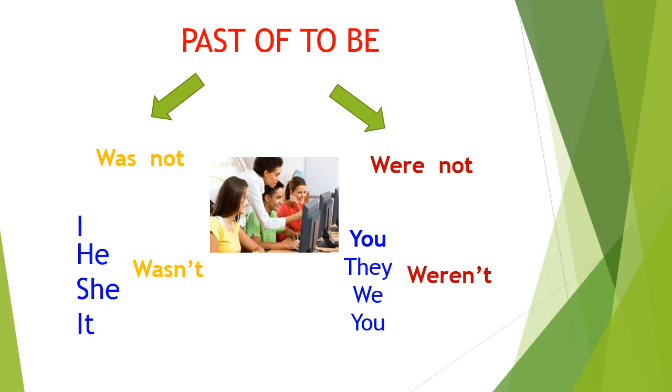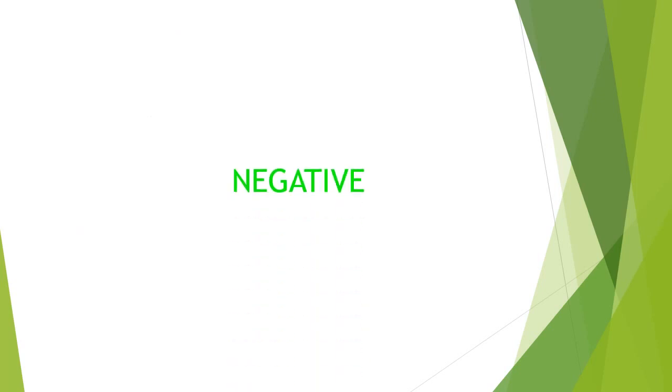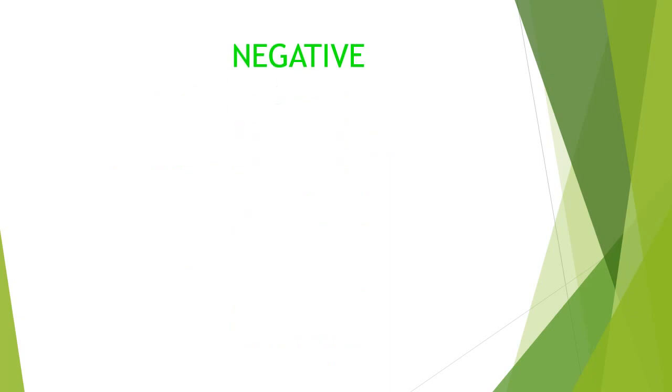In negative form, you use this contraction. Okay? It's not incorrect, right, were not. Okay? You use the contraction more. It's more frequent that you use that word. Okay. The structure is subject pronoun, verb to be negative, the complement.